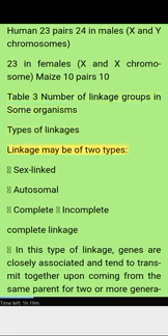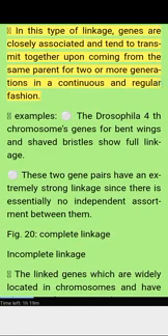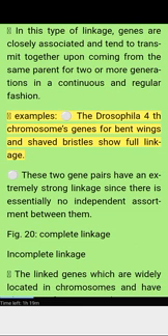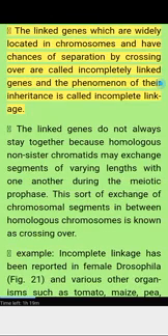Types of linkages. Linkage may be of two types: sex linked and autosomal, or complete and incomplete. Complete linkage. In this type of linkage, genes are closely associated and tend to transmit together upon coming from the same parent for two or more generations in a continuous and regular fashion. Examples: in the Drosophila 4 chromosomes, genes for bent wings and shaved bristles show full linkage. These two gene pairs have an extremely strong linkage since there is essentially no independent assortment between them. Figure 20, complete linkage.